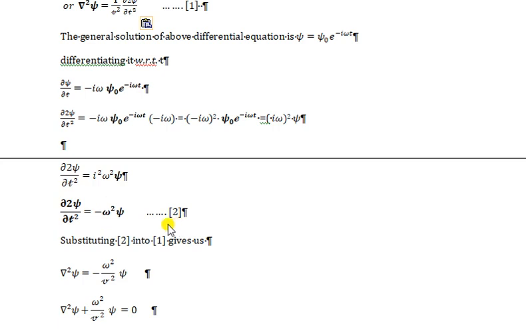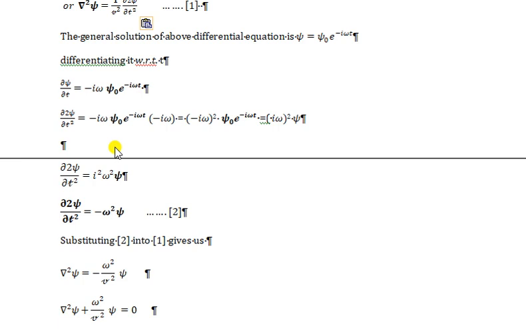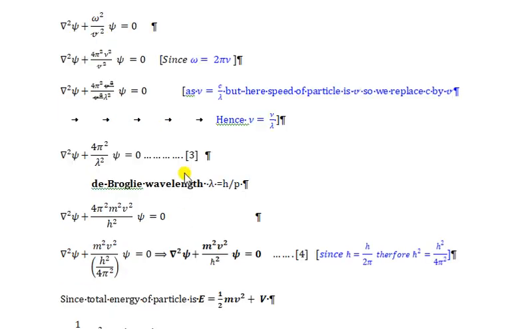This is equation 2. If we put the value of del 2 psi over del t2 from equation 2 into equation 1, then it becomes del square psi equals minus omega square upon v square psi, or del square psi plus omega square upon v square psi equals 0. And we know that omega equals 2 pi nu, where nu is the frequency. So omega square equals 4 pi square nu square. If we put this value in this equation, then it becomes del square psi plus 4 pi square nu square upon v square psi equals 0.